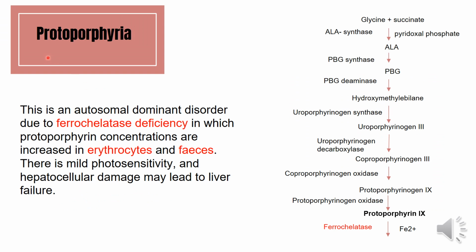The last type of porphyria is protoporphyria. This is an autosomal dominant disorder due to ferrochelatase deficiency. So in this condition, the ferrochelatase enzyme will be deficient, and the protoporphyrin 9 concentrations are increased in erythrocytes and in feces. Here there is mild photosensitivity, but there is hepatocellular damage that will lead to liver failure. So the photosensitivity will be less here, but the hepatocellular damage will be more and lead to liver failure.